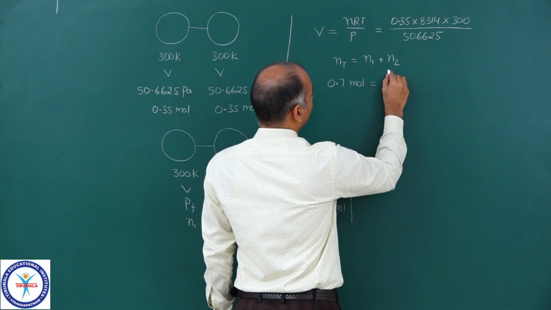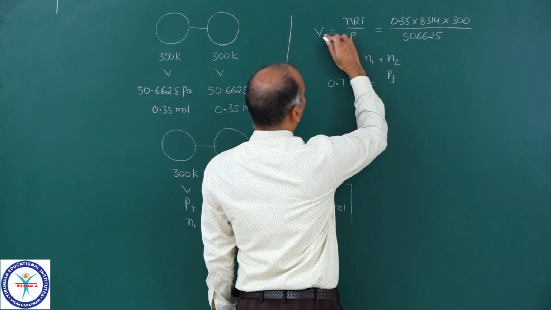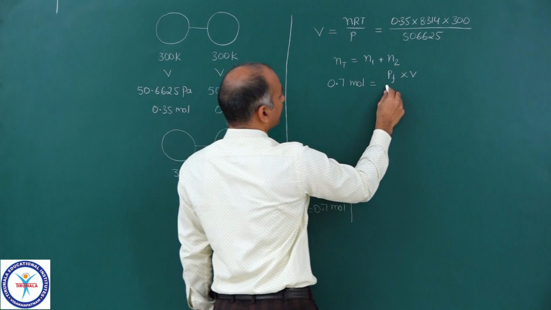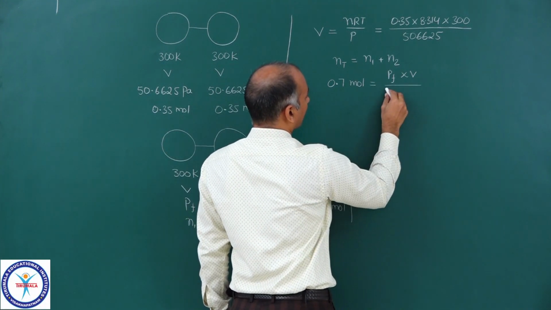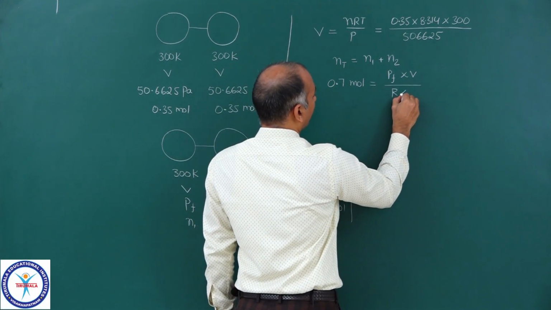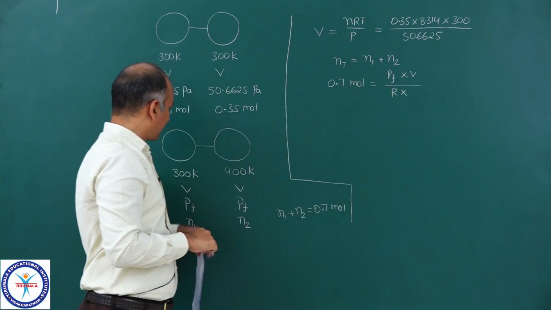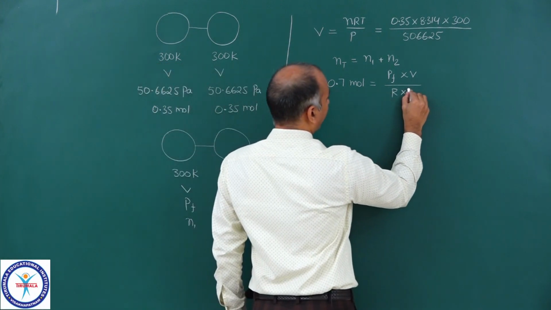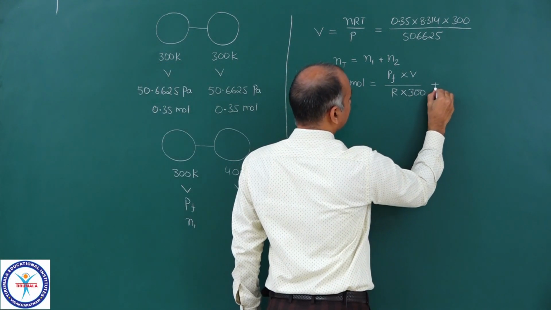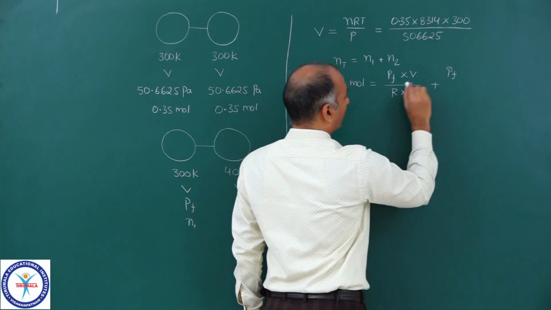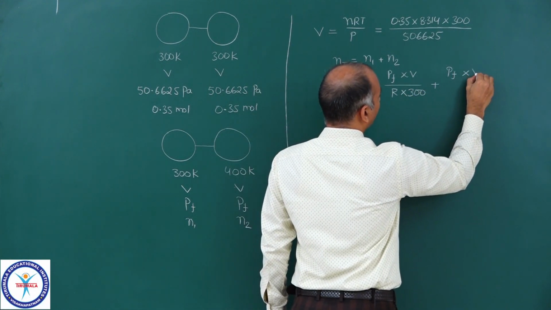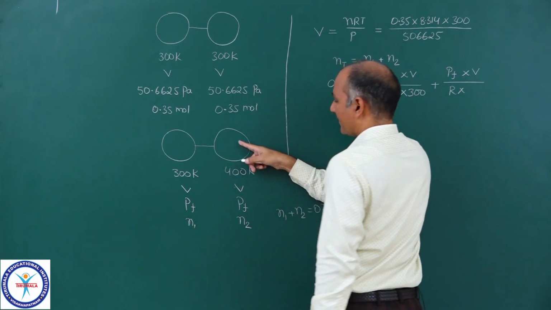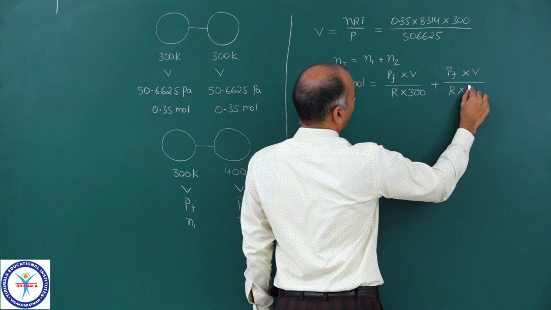So final pressure PF, volume, let me write down just V, and we got that volume from that expression, upon R into N1, it is the first vessel, and its temperature is 300, plus pressure is same in both the vessels, and volume of both the vessels is same, so upon R into the second vessel at 400 Kelvin, so into 400.